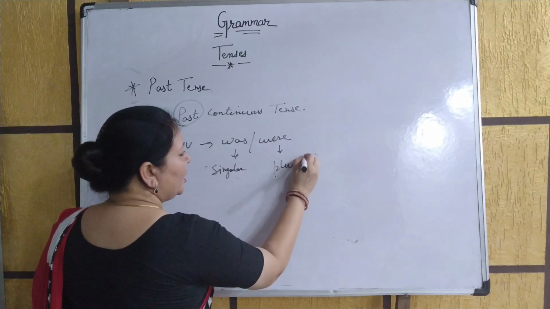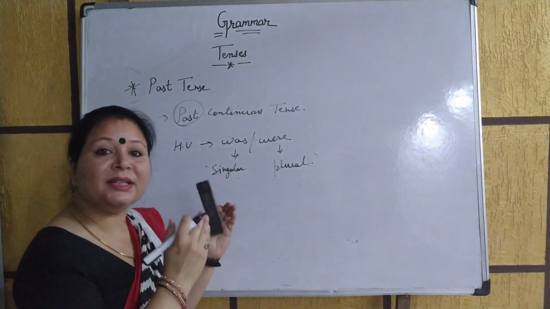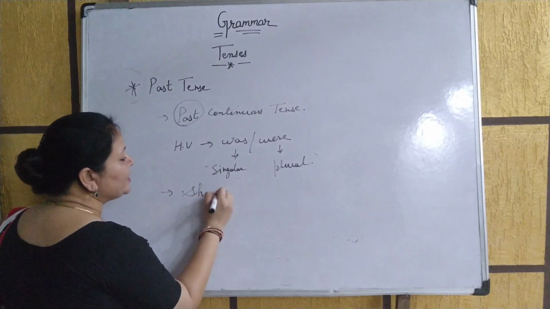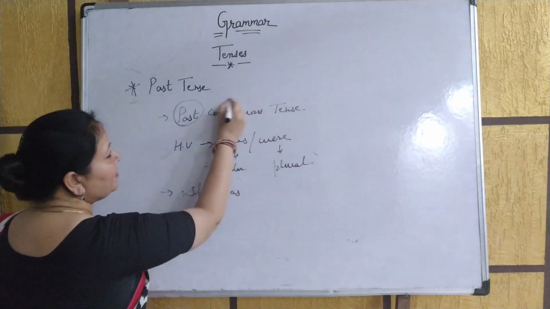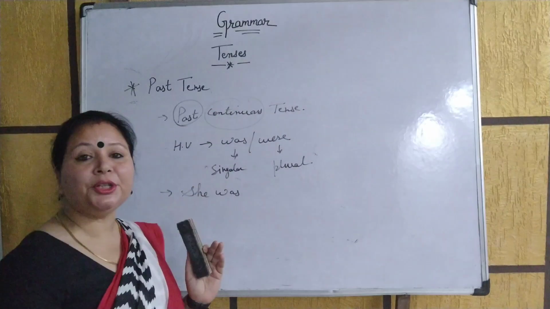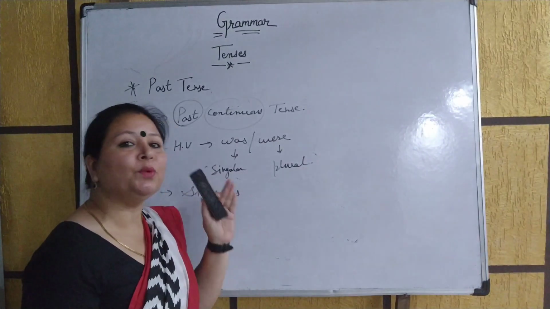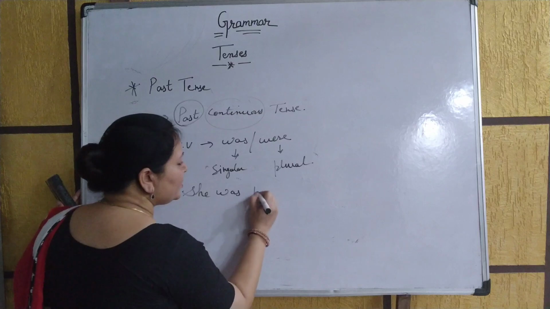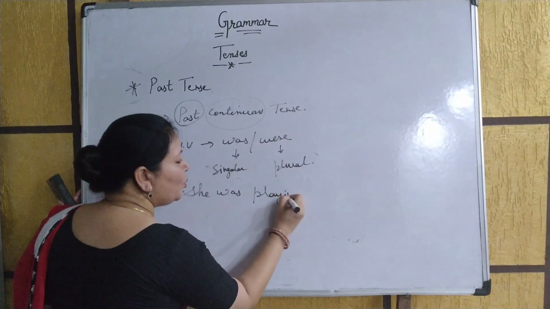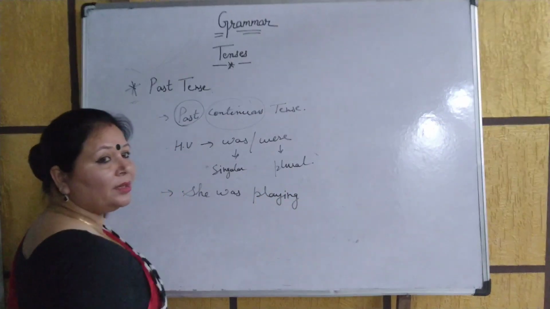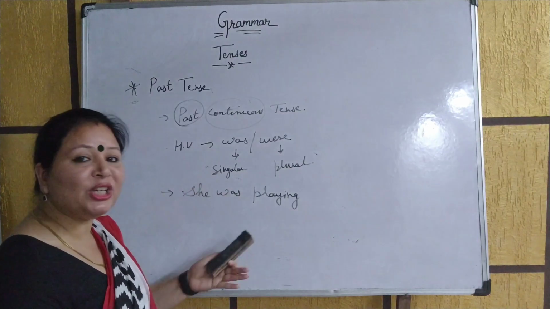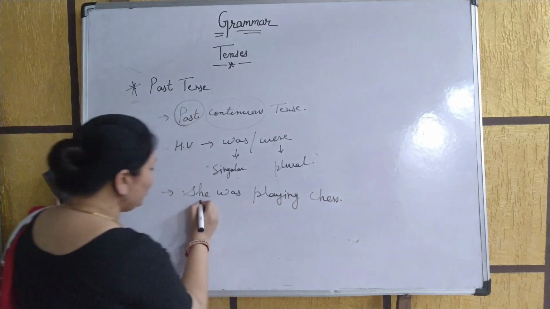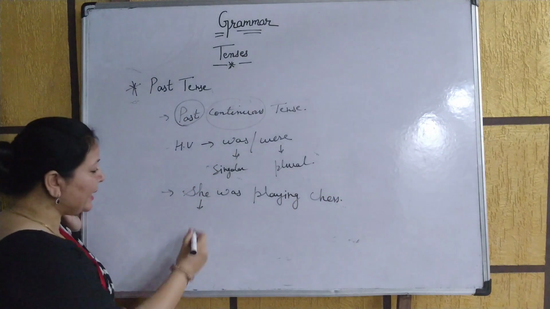Okay, now we will continue with the same sentence, and the sentence is: she was playing chess, because whenever we are talking about continuous tense we write the verb's first form with ing. She was playing chess. Over here you are giving an indication that she must have been playing chess earlier. Now let's take out the rule regarding that.